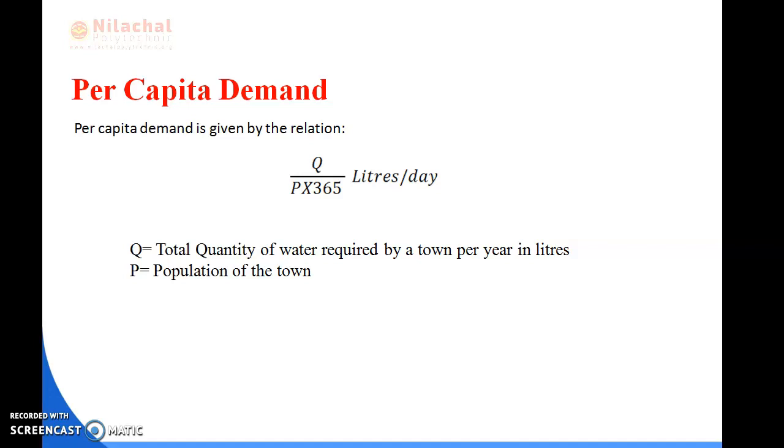Next is per capita demand. In per capita demand, the water is used for various purposes, as we know. For the purpose of estimating the total requirement of water, the per capita demand is calculated. For the estimation of the total water requirement of a town or city, the demand is calculated, and it is mainly expressed in liter per capita per day. So we can see here the per capita demand is given by the relation Q by P into 365 liter per day.